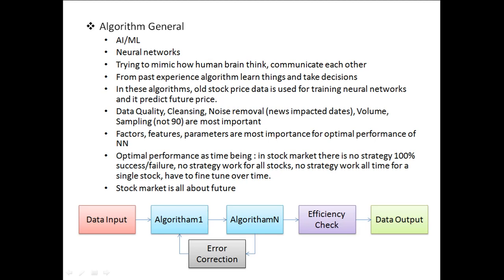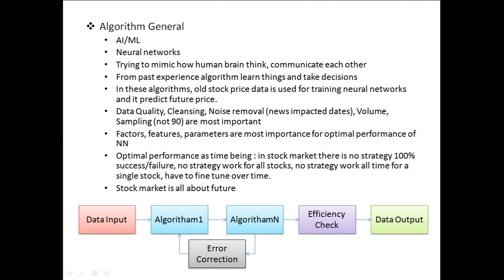So in this one, we are taking only the stock price as one of the parameters, and trying to train and predict the future. The most important thing for an algorithm to perform better is the data quality of the input and how the data is cleansed. As we discussed, in particular during COVID-19 there was a lot of fluctuation, and if there is any budget or election, the market will also fluctuate very high.